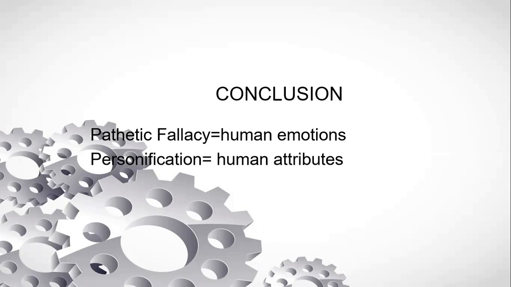These are human emotions. When these have been depicted in non-human beings, then we call it pathetic fallacy. And personification is all about human attributes like walking, talking, dancing, speaking, etc. So hopefully now it is easy to understand for everyone.